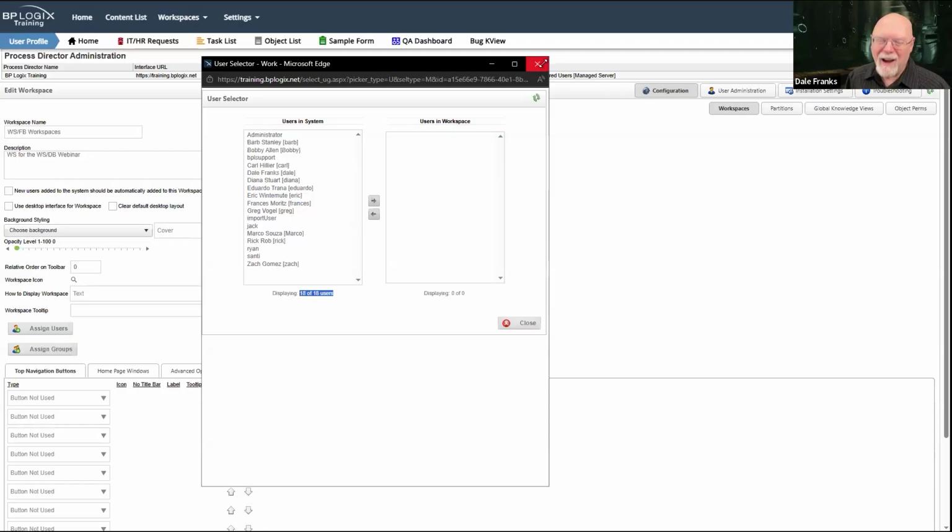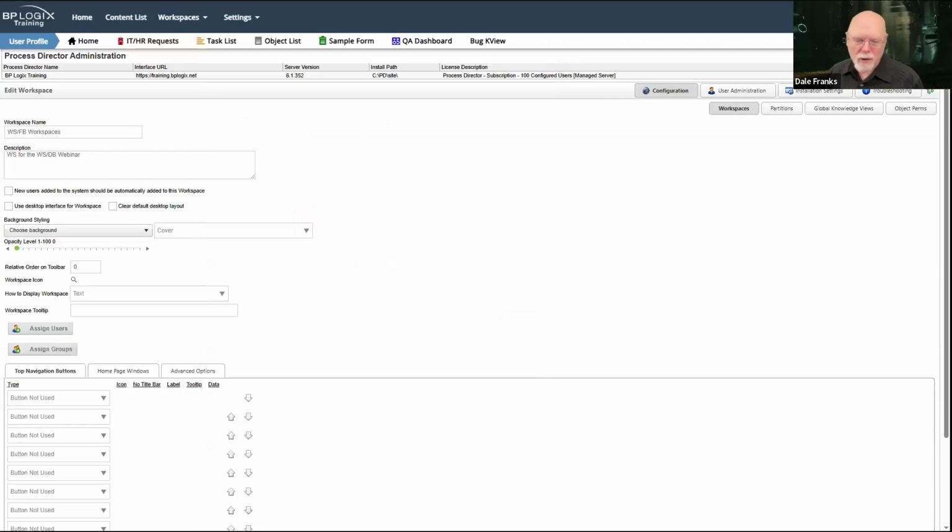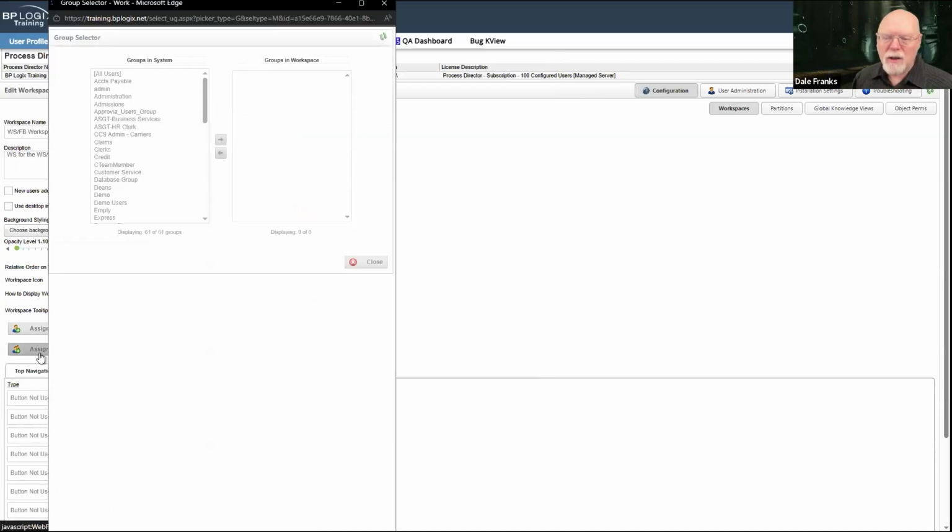When you get 40,000 users on your system, you're not going to want to administer users. So our recommendation is that you assign groups to workspaces so that you can automatically manage workspace access by managing your groups as well. Group management is something you can never, ever get away from.